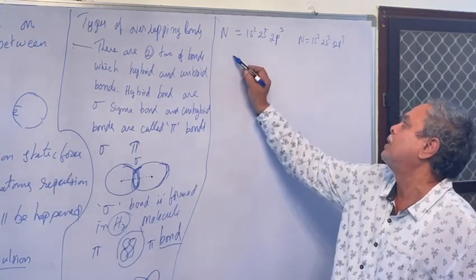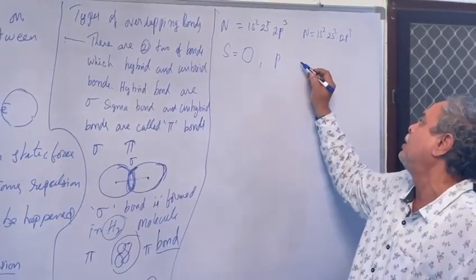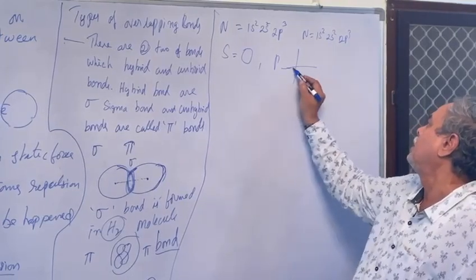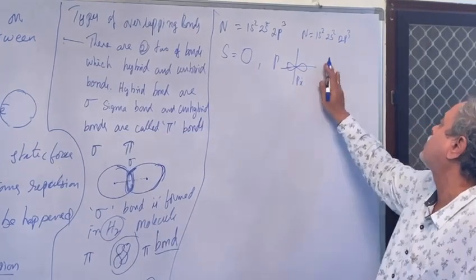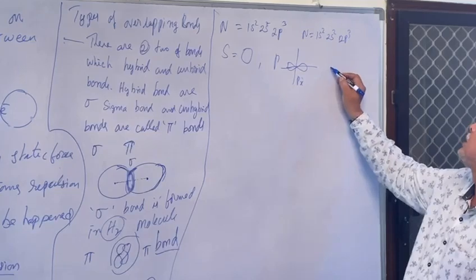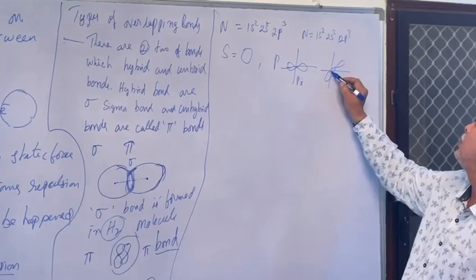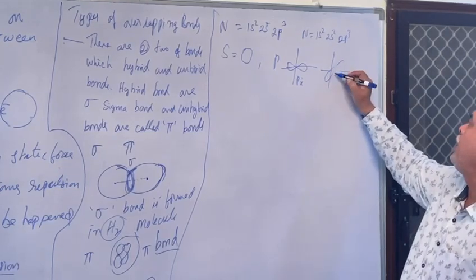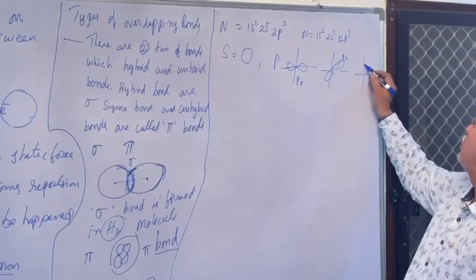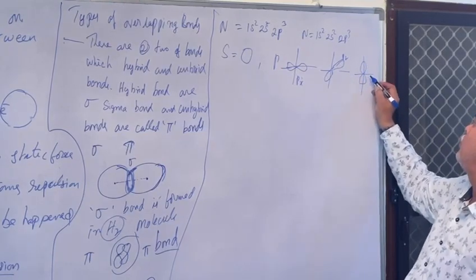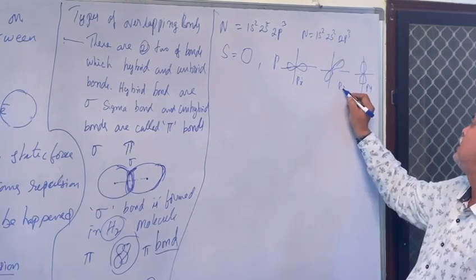This is the s orbital, s is in this shape, whereas p is this. This is p of x. This is p of z. This is p of y. In your book it is given on the sheet.